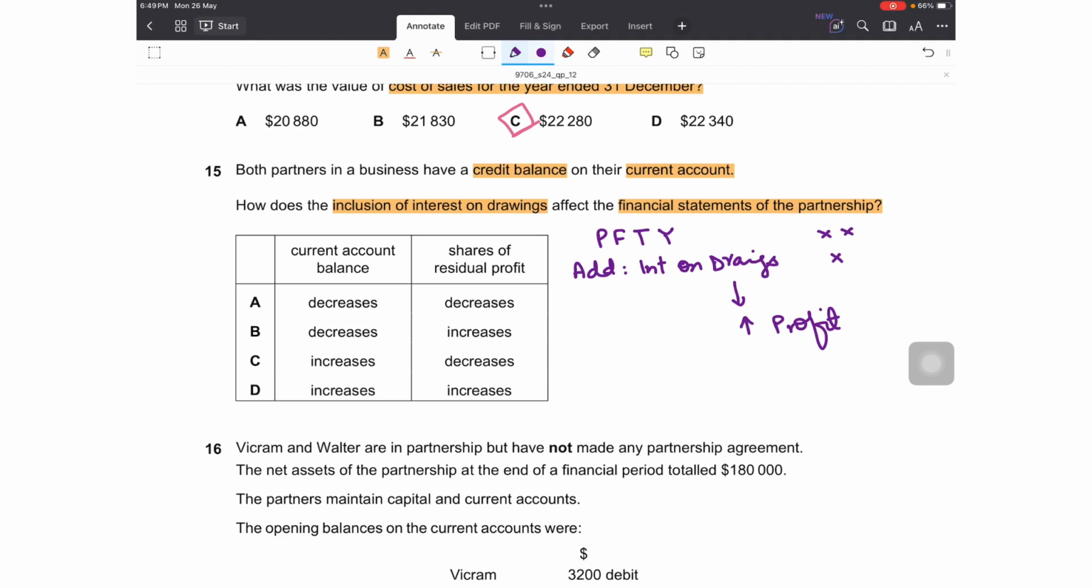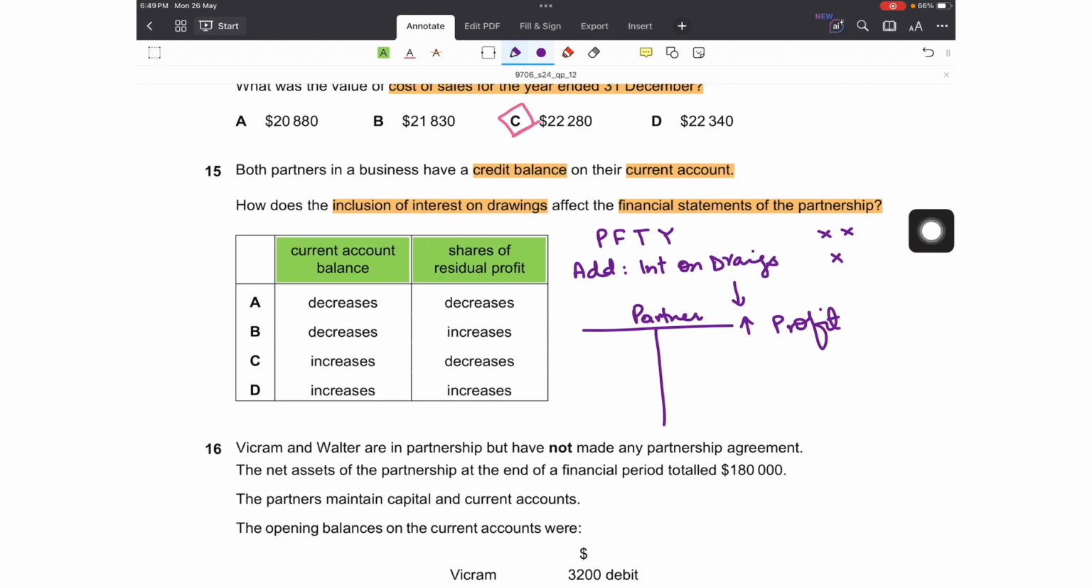We have to find out its impact on two things: on current account balance and on the shares of residual profits. On the partners' current account, where do I record the interest on drawings? On the debit side. Interest on drawings and share of loss, these items which decrease the current account balance, are recorded on the debit side. So the inclusion of interest on drawings would reduce the current account balance. Okay, and that I can see in option A and option B.